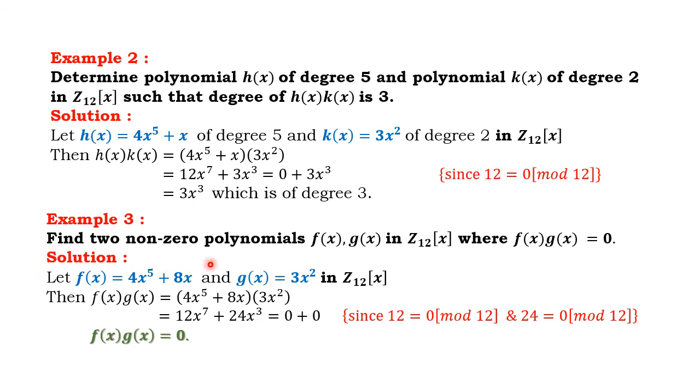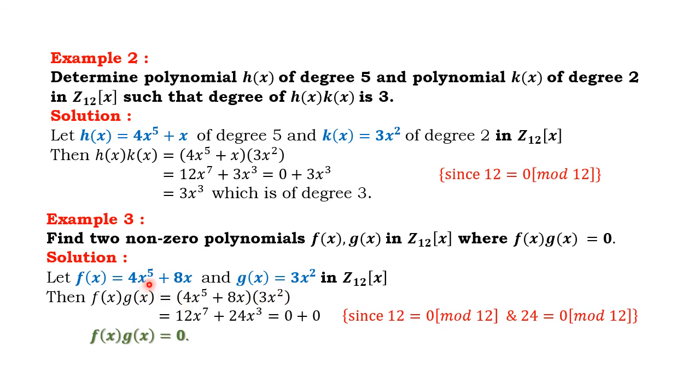Find two non-zero polynomials f(x), g(x) in Z12[x] such that f(x)g(x) is equal to 0. Non-zero polynomials, but the multiplication will be 0. So under mod 12, the multiplication is 0, so the multiplication terms must be a multiple of 12. So we use one side as 3x², and the other side is a multiple of 4, since 3 into 4 is 12.